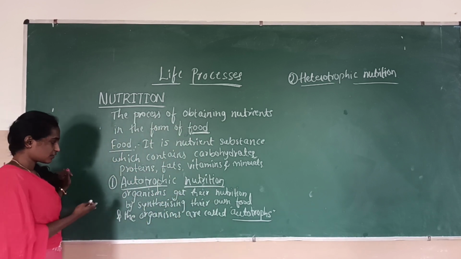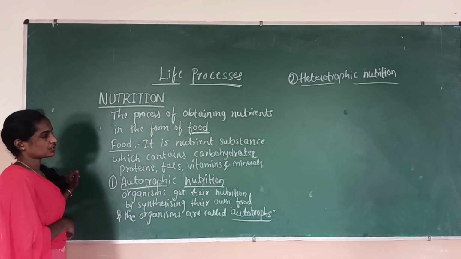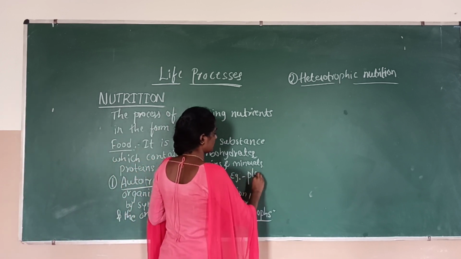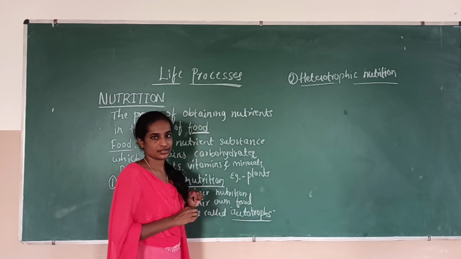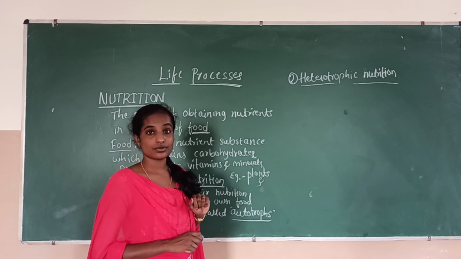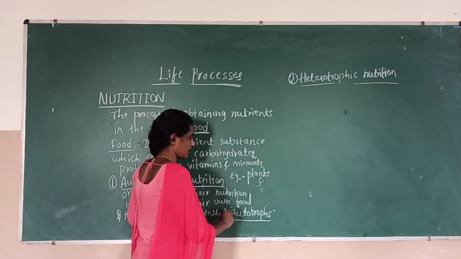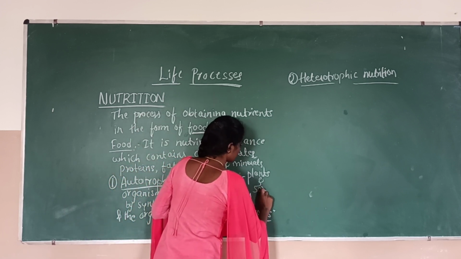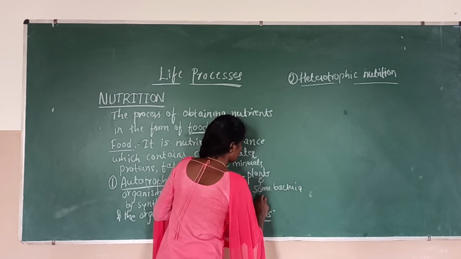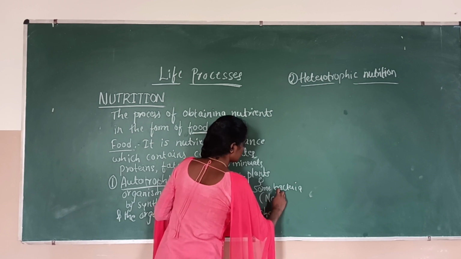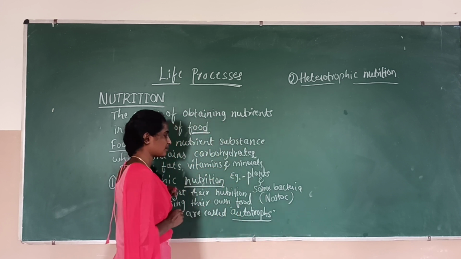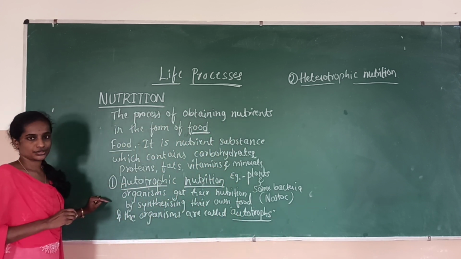And the examples which come under autotrophic nutrition are plants. Not only the plants, some bacteria also synthesize their own food, like Nostoc. These are the examples for autotrophic nutrition.